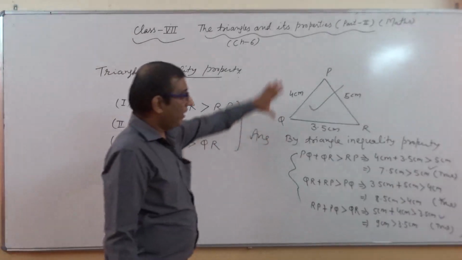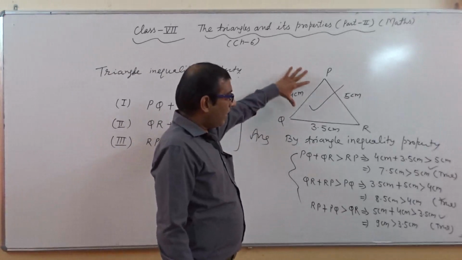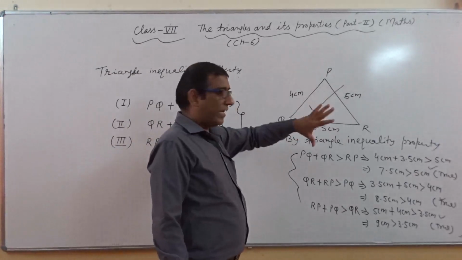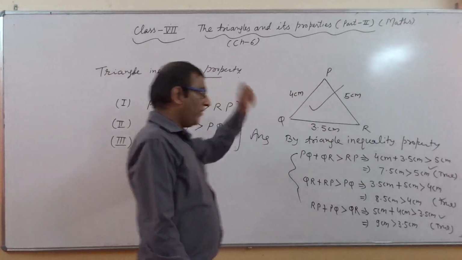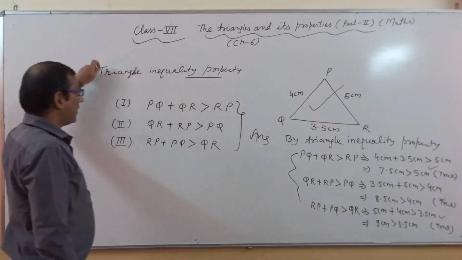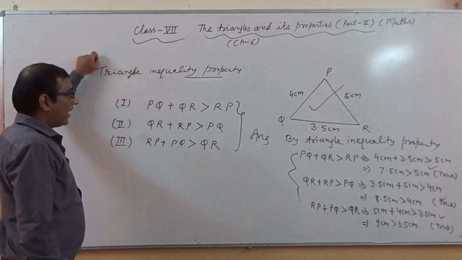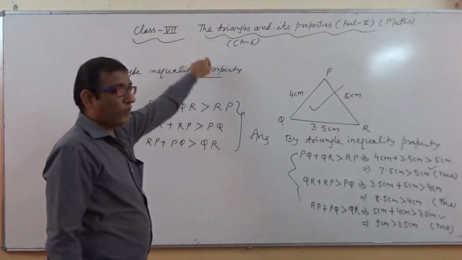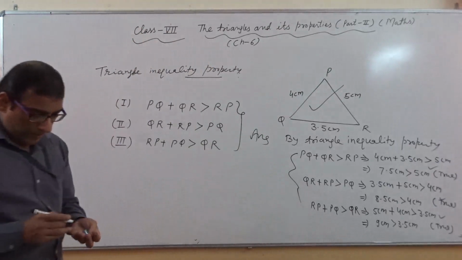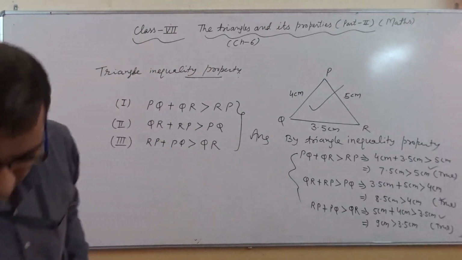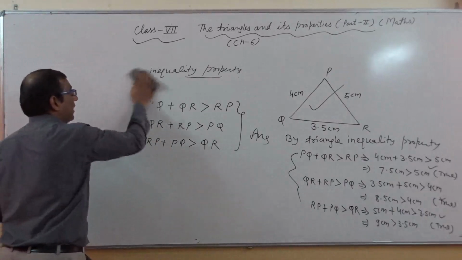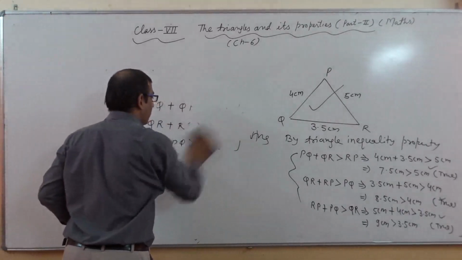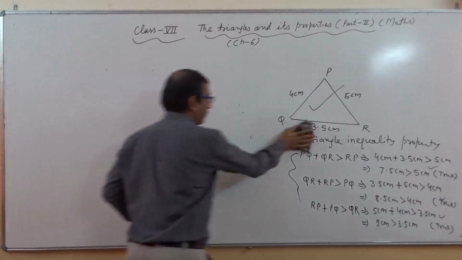Or we can say if the sum of the length of any two sides of a triangle is greater than the length of the third side, we go with this property, and the name of this property is the triangle inequality property. Okay. Now I am taking one question related to this property, so that the concept of the triangle inequality property is more clear to all of you.